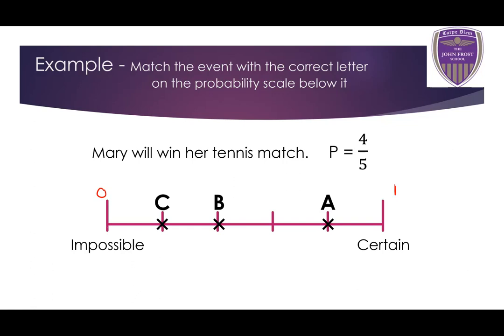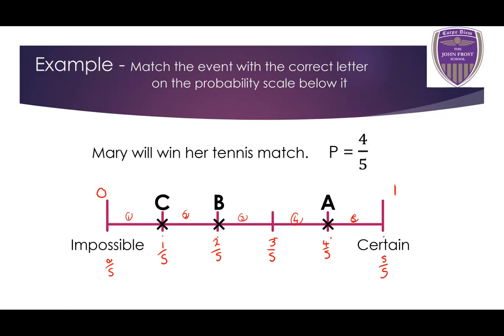Well, starting from the left, we've got 1, 2, 3, 4, and then 5, okay? So this scale is split up into 5 equal parts, okay? So that means each of these increments represents a fifth. C is equal to 1/5, B is equal to 2/5, this one is equal to 3/5, and this one is equal to 4/5. Remember, 0 over 5 is equal to 0, and 5 over 5 is equal to 1.